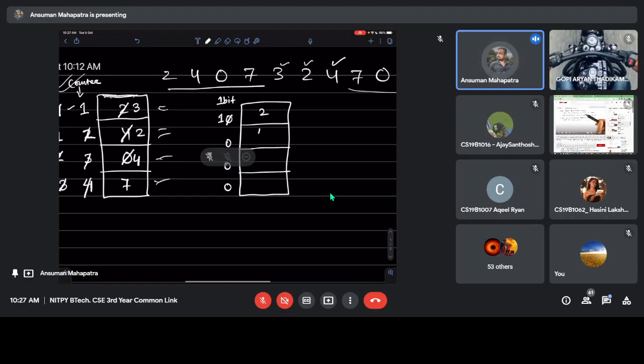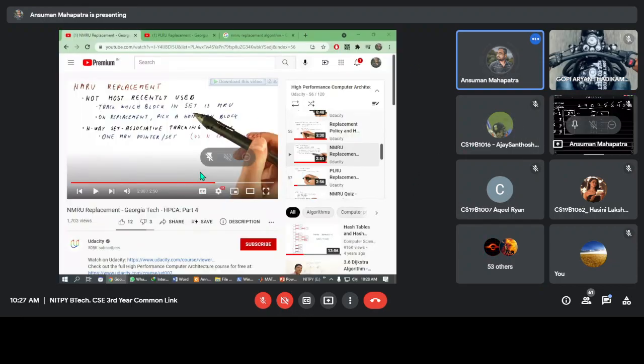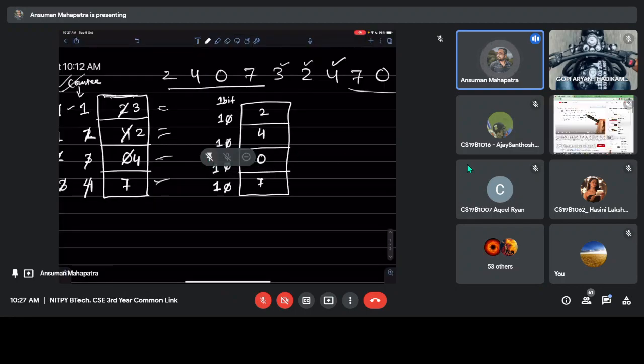When 4 will come, it will keep its bit as 1. When 0 will come, it will make its bit as 1. When 7 will come, it will make its bit as 1. So when this one will come and it will see that all other bits are 1, it will make all other bits as 0.